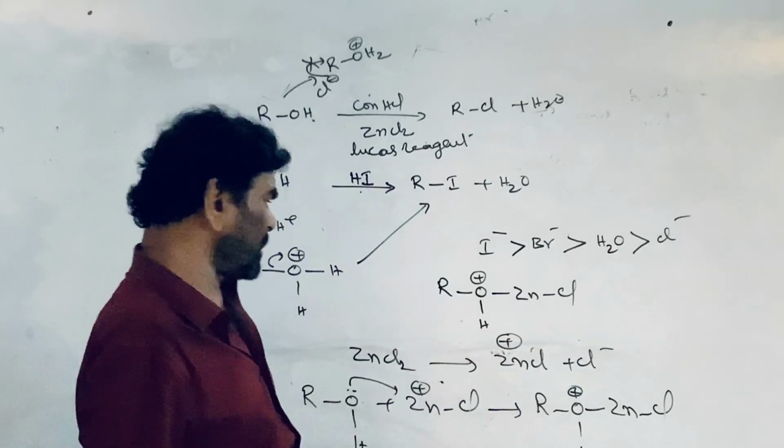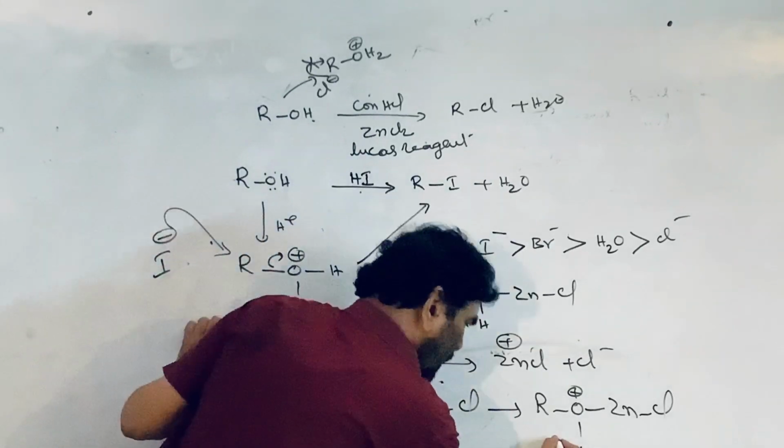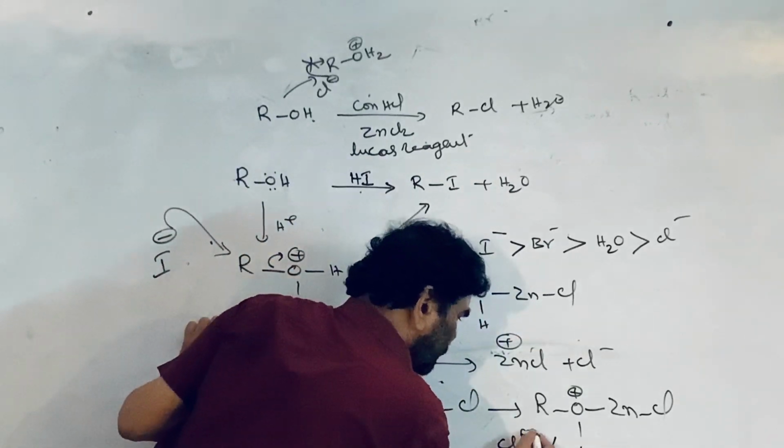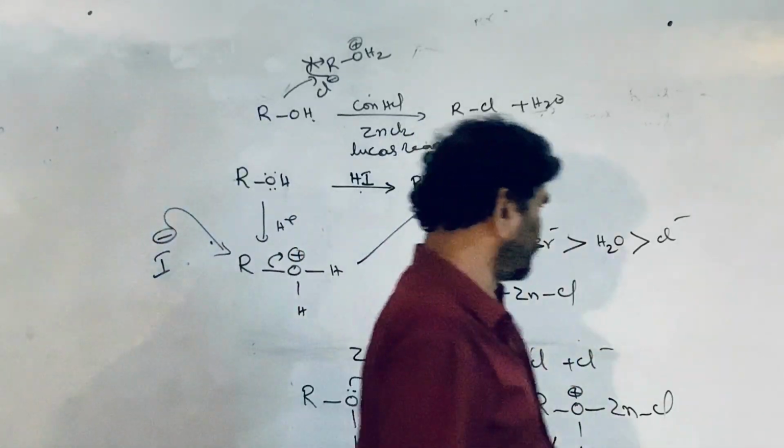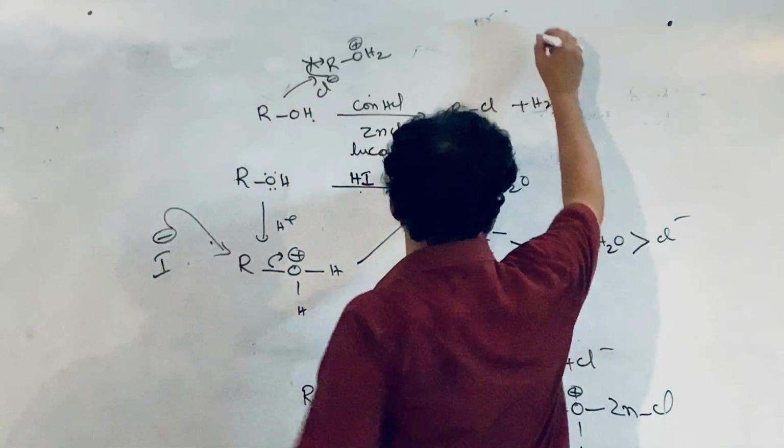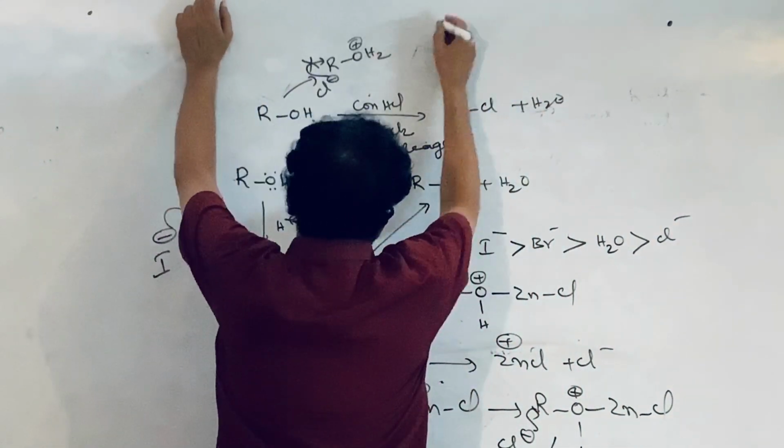Now the leaving group is different, not water, and the Cl- ion can displace it and give RCl.